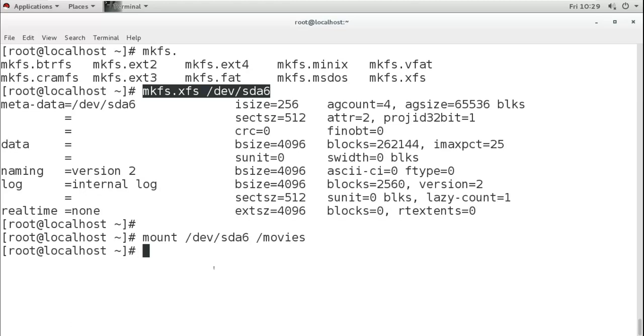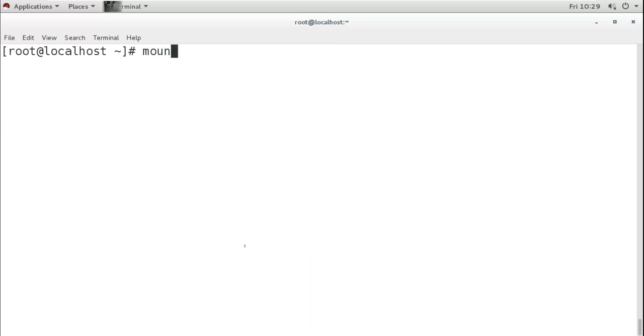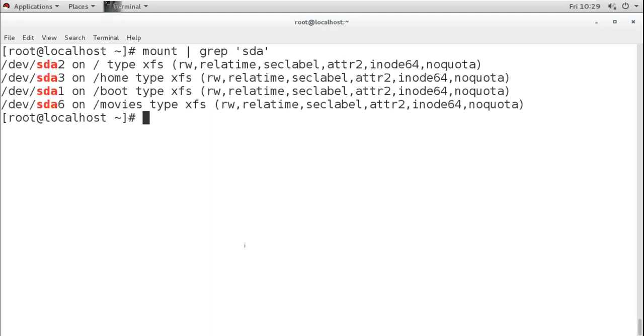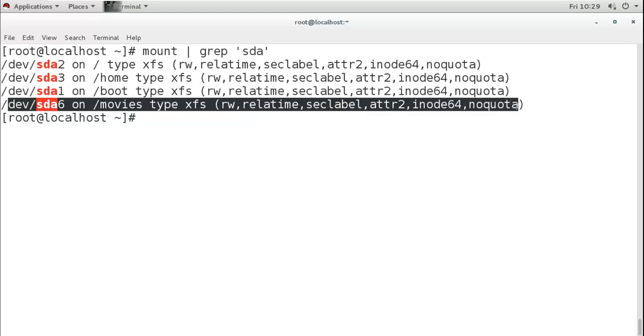Use it means, if I store any files in this directory, they will be stored in this partition. The directory will still show under slash, but the data will go to this partition. We can verify by using the mount command, where we can grep SDA, and now we can see SDA6 is mounted on movies with the type XFS, and the default options are already there.